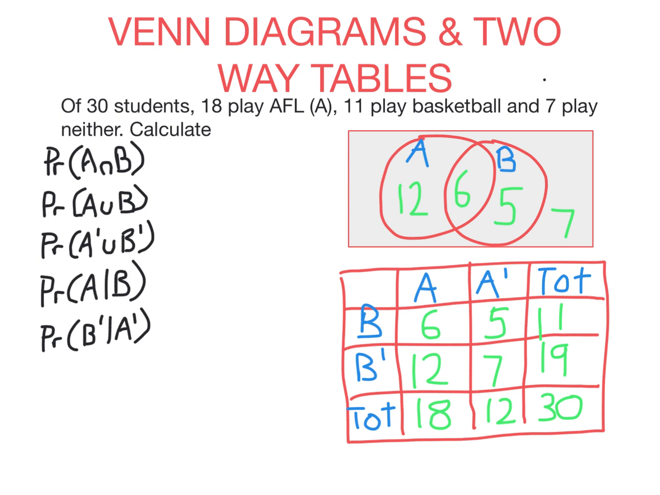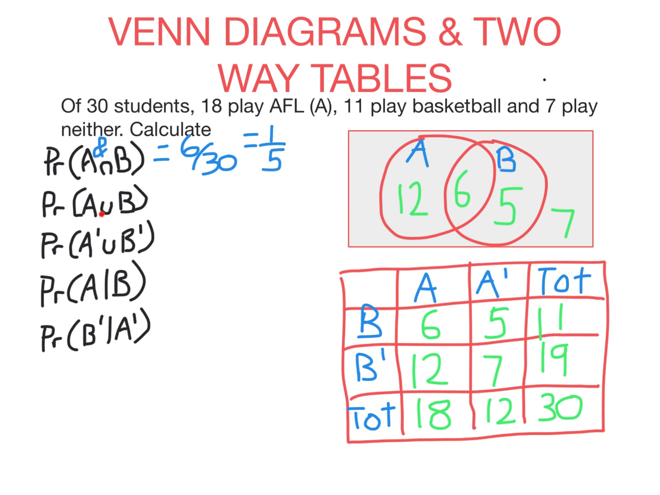So now we're ready to answer some probability questions. This first one says probability of A and B. This one means and. So we're looking at the probability, if I select a student at random, they play both AFL and basketball. Well, there's 6 of those out of 30 in total. And make sure if you're giving your answer as a fraction that it's simplified.